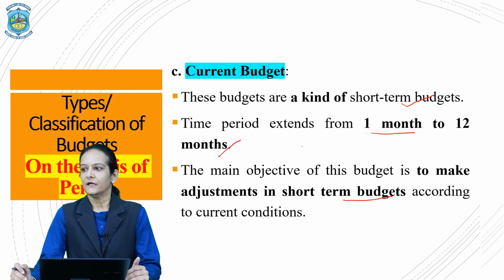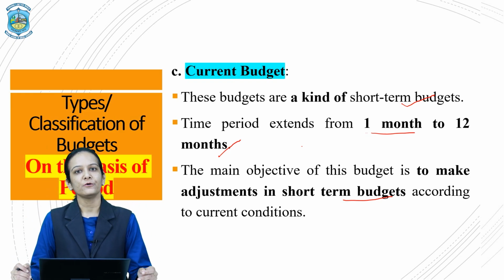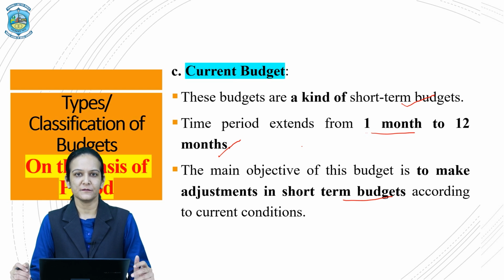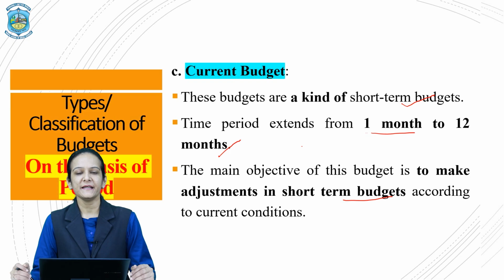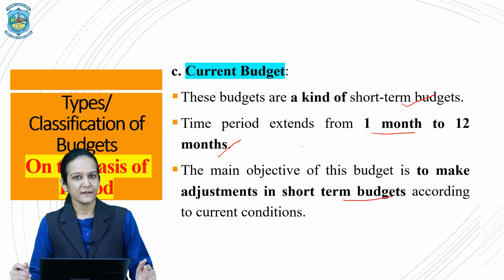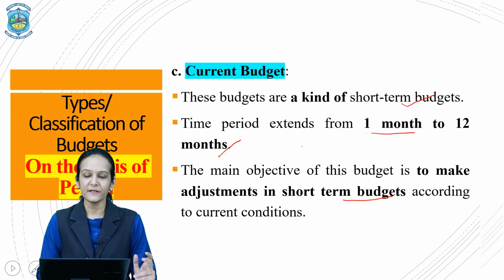For example, the economic situations may change. There could be inflation, there could be depression, which could affect the demand for the company's product, or the demand for the company's product may get affected due to the launching of a new product in the market by the competitors. So these kinds of budgets accommodate all the different kinds of changes that happen in the business plans as per the changing market dynamics. So this is a very important category of the budgets.